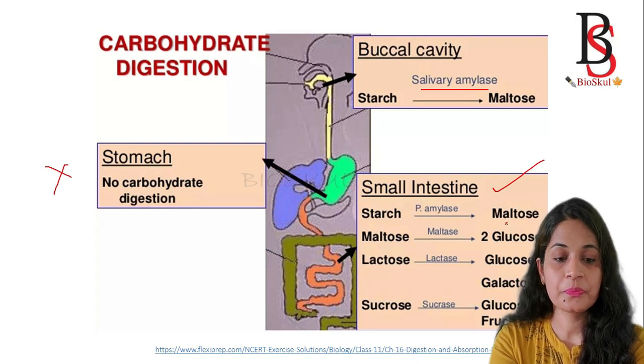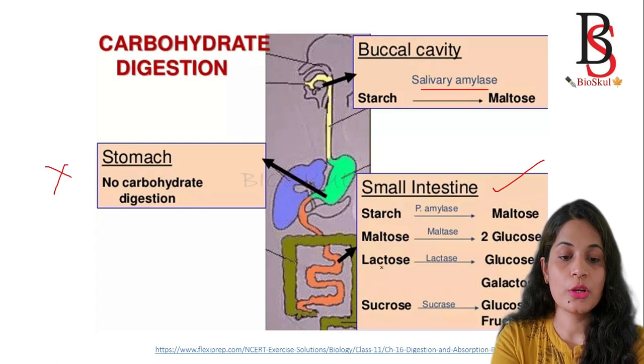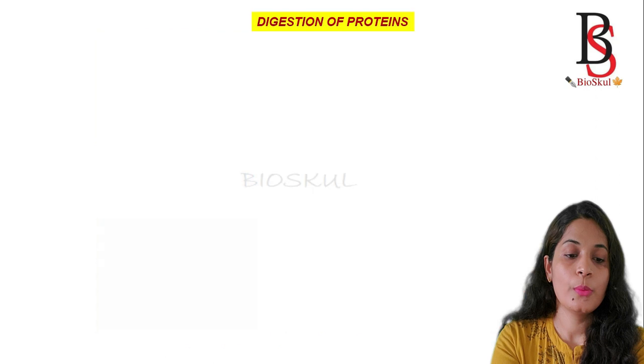Then maltase converts maltose to two molecules of glucose, lactase converts lactose into glucose and galactose, and sucrase converts sucrose into glucose and fructose.